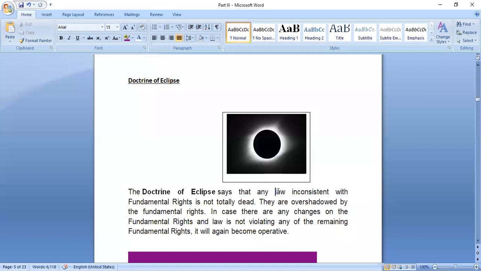It says that any law which is inconsistent with fundamental rights is not totally dead. That means the law is not totally dead. It is only that fundamental rights is covering it for the time being. So such laws are overshadowed by fundamental rights, but they are not dead. In case there are any changes in fundamental rights, that law would again be applicable if it is not violating any provision of the Constitution of India, like Part 3 of the Constitution of India.